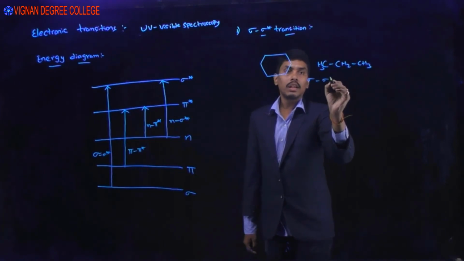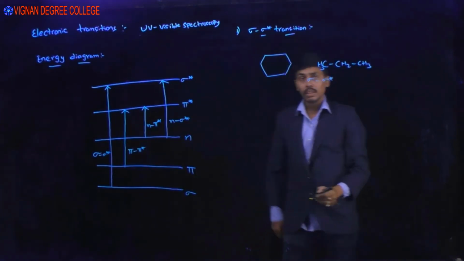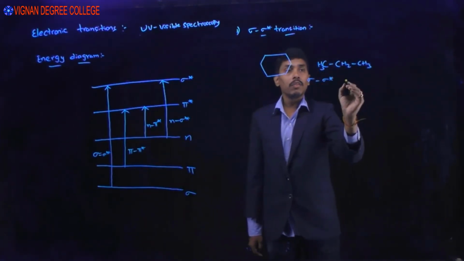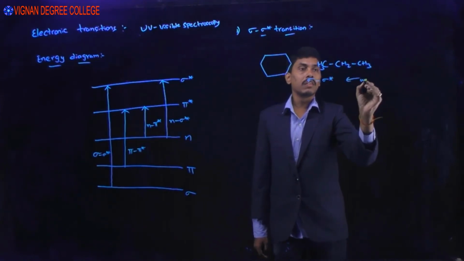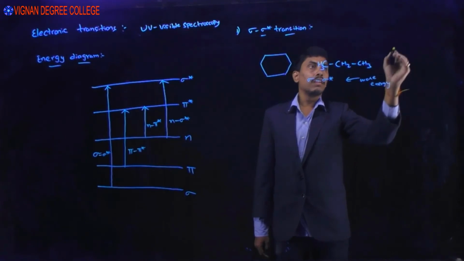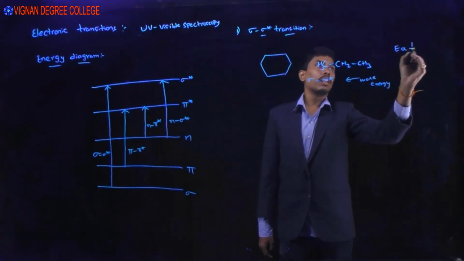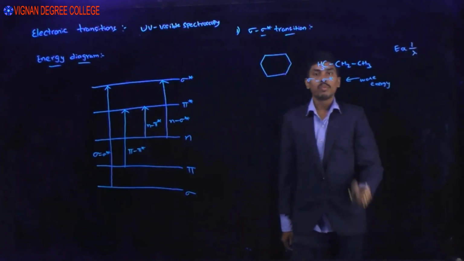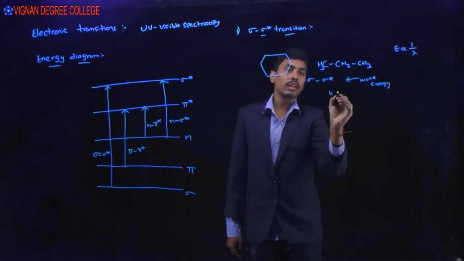The transition is from sigma to sigma star. It needs more energy, and we know energy is inversely proportional to lambda. So more energy means less wavelength.